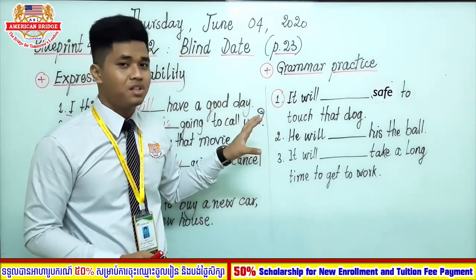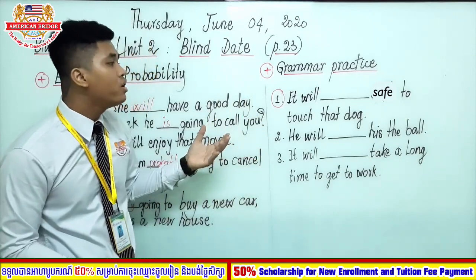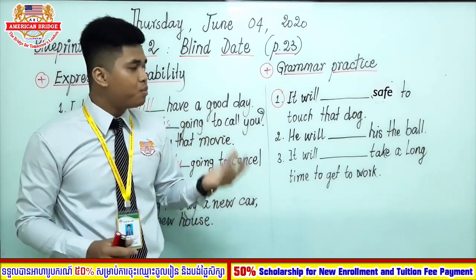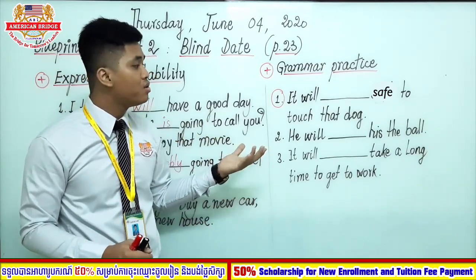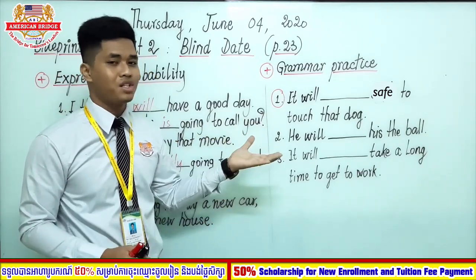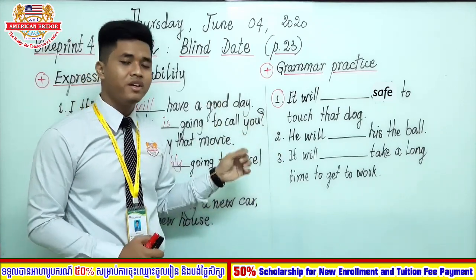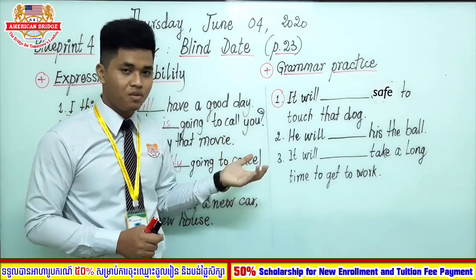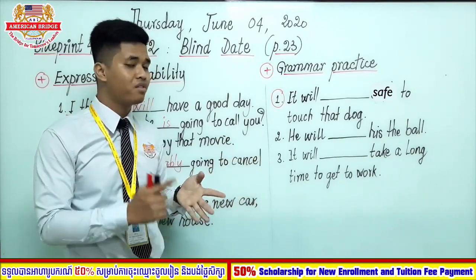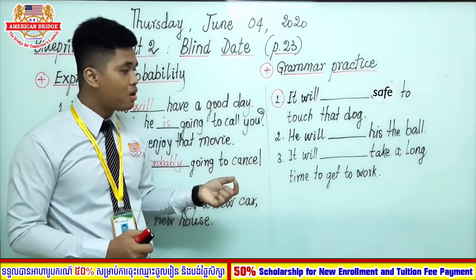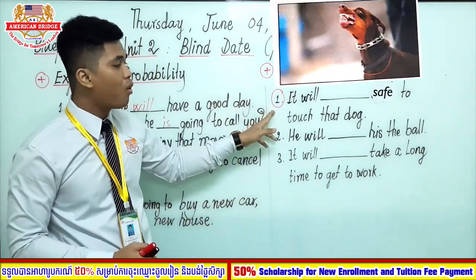Okay, now everyone, after we finish the first one, let's move on to exercise practice for the last activity today. So in this exercise, you are going to see a picture, and those pictures will explain the situation to you better. So what you need to do is just complete the adverb of probability, which is maybe, perhaps, possibly, or probably not.